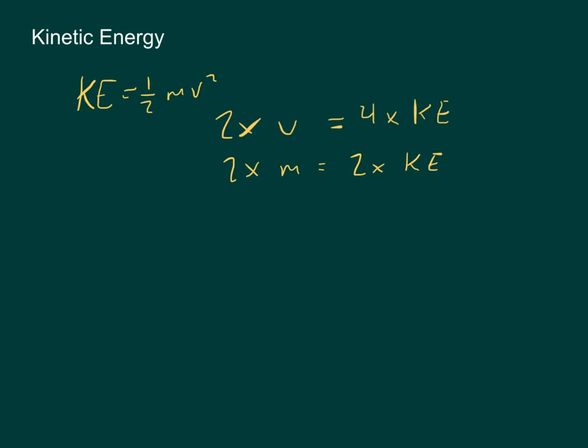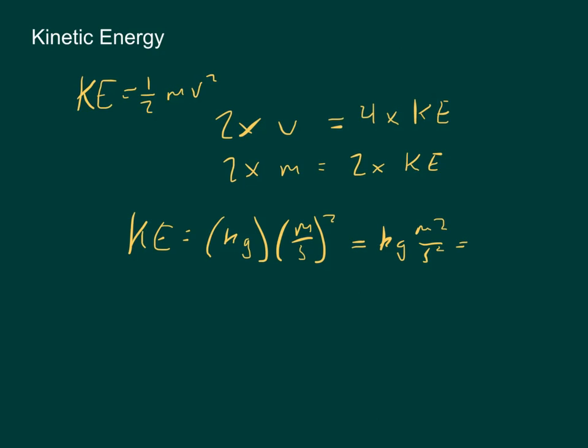If we go for units for kinetic energy, we have 1/2 mv squared. That 1/2 we can ignore. Mass is in kilograms, velocity is meters per second, which is squared. So that's a kilogram meter squared per second squared, which is equivalent to a joule. So kinetic energy is measured in joules, which should make sense. If work was a way of giving something or taking away kinetic energy of something, then joules would be our unit to use. And that's going to be our unit for every type of energy that we have.